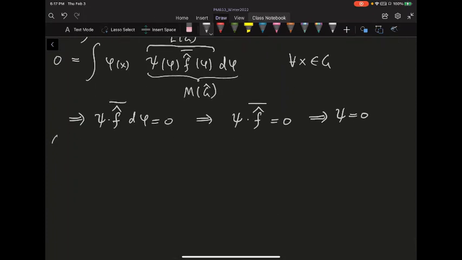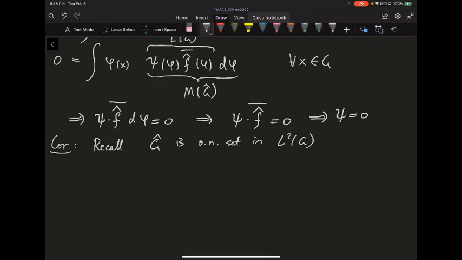And as a quick corollary, we have a slightly stronger result. If you recall, we previously showed that the G hat is an orthonormal set inside this L2 of G. When you integrate the product of two of them, you get either 0 or 1.